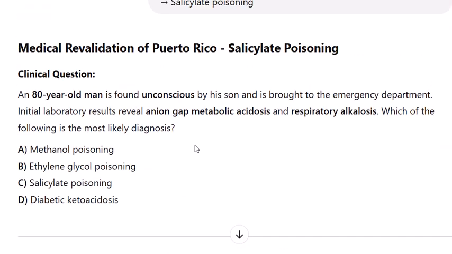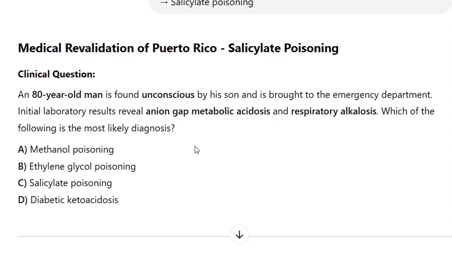Medical revalidation of Puerto Rico, salicylate poisoning. Clinical question. An 80-year-old man is found unconscious by his son and is brought to the emergency department. Initial laboratory results reveal anion gap metabolic acidosis and respiratory alkalosis.